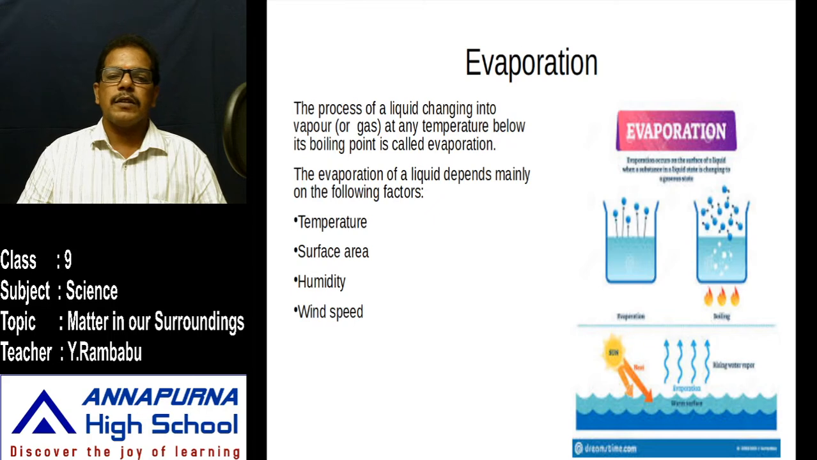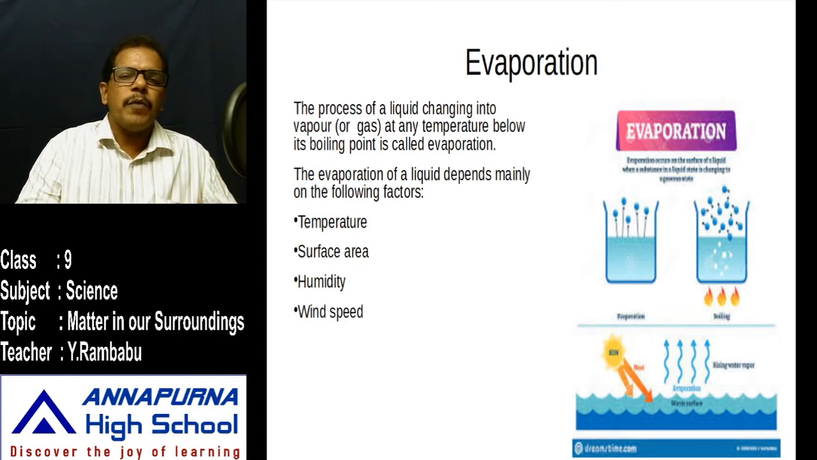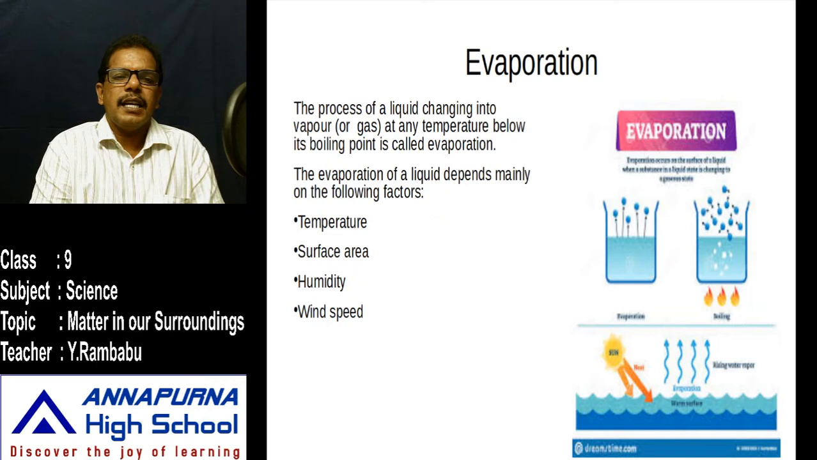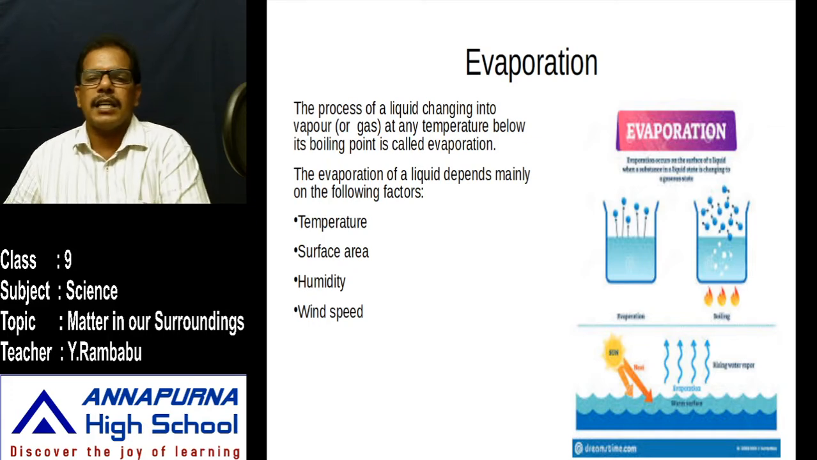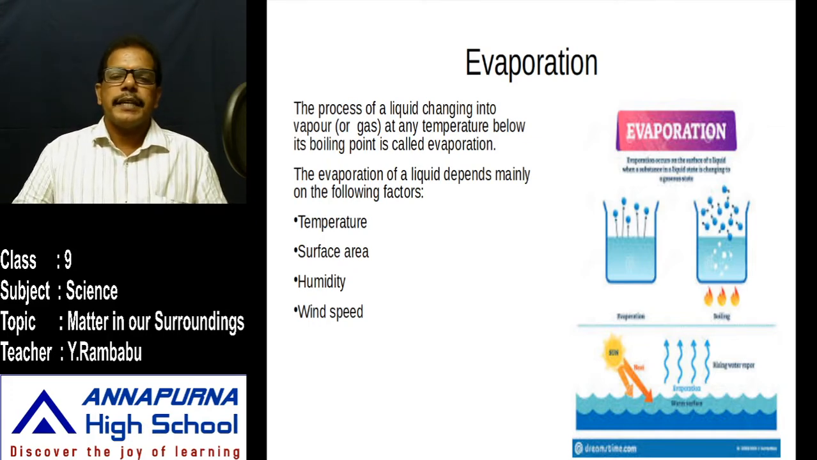Let us observe this with some activities. Take the same amount of water in different containers. One is a wide-mouthed jar, just like a shallow vessel, and the other is a narrow-mouthed jar. That means one is a china dish and the other is a test tube. Take the same quantity of water in these two and place them in the same conditions. Same conditions means same temperature, same humidity, same wind speed.